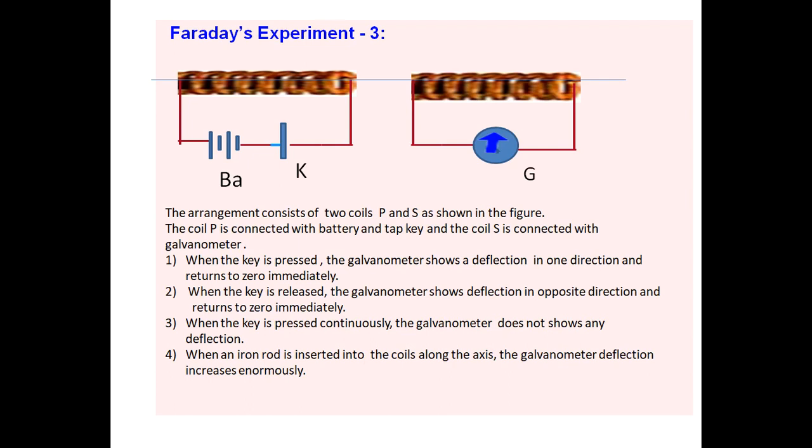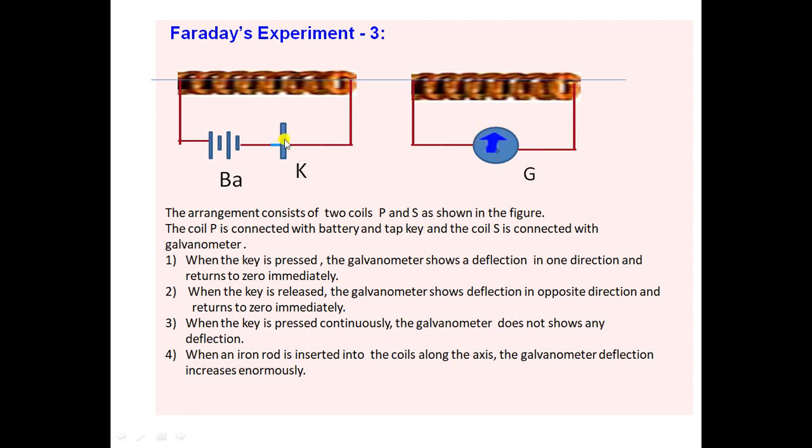Whenever the tap key is pressed, the galvanometer shows a deflection in one direction, and it returns to 0 immediately.